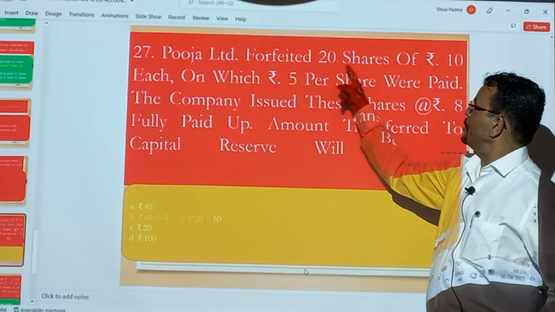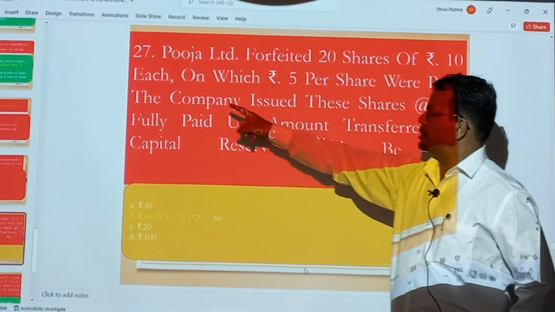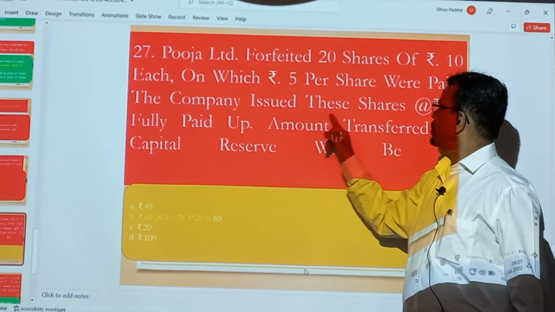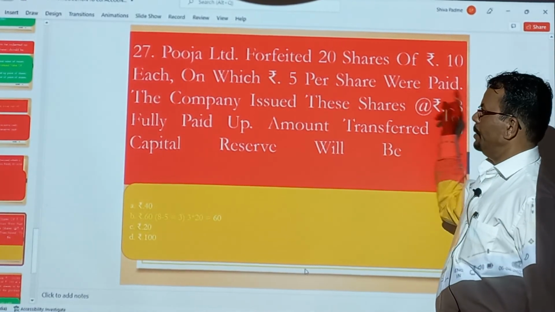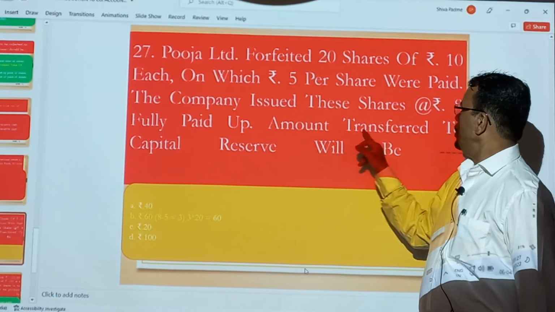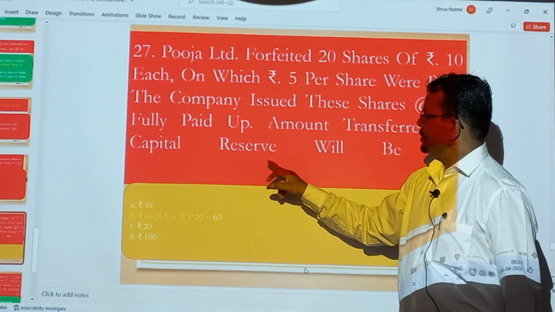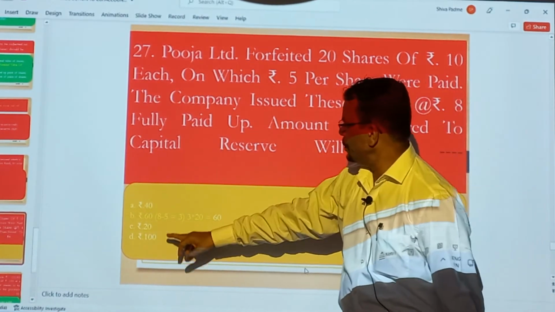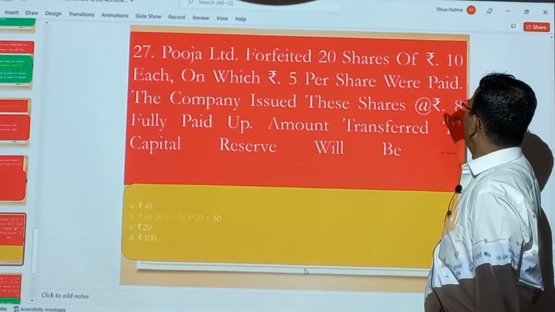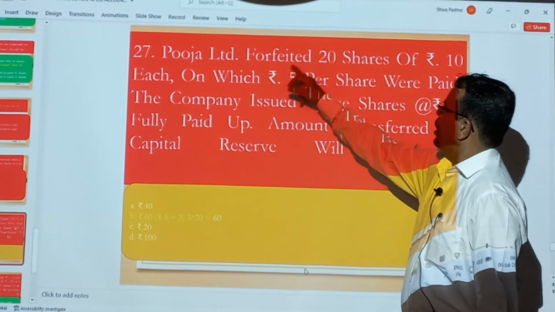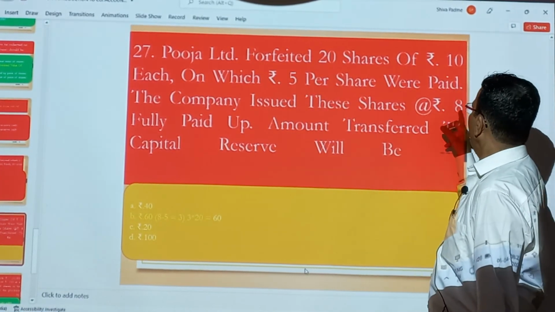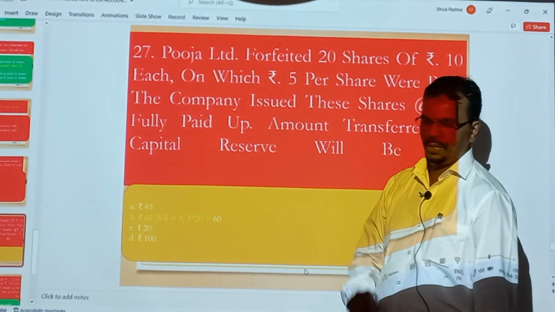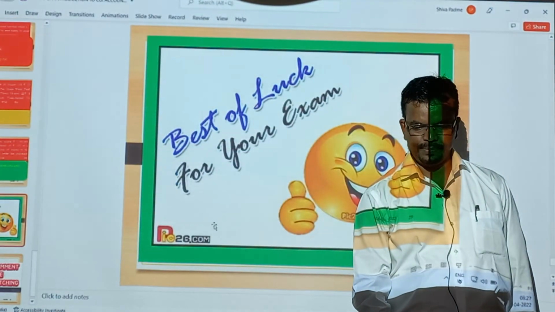Puja Limited forfeited 20 shares of ₹10 each, on which ₹5 per share was paid up. The company reissued these shares at ₹8 fully paid up. The amount transferred to capital reserve will be dash. So very simple, what you have to do? You have to do 8 minus 5. How much is the reissue price? 8. How much did we get? 5. So how much did we not get? 8 minus 5, 3. Now 3 into 20, how much? 60. So the answer is 60.